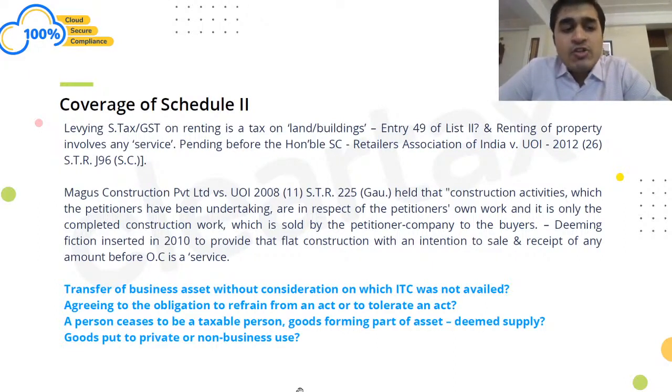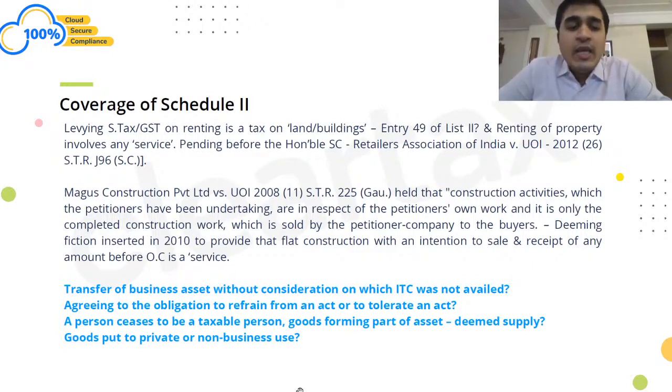Further, the Guwahati High Court in the case of Magus Construction had held that construction activities undertaken are in respect of the petitioner's own work, and it is only the completed construction work which is sold by the petitioner to the buyers. That means when the property is being constructed, at that time there should not be any GST on that. They said the construction is being done by the developer on their own, and only when finally the conveyance deed is given after the completion of the property, that is the time when the transfer of ownership happens to the buyers.